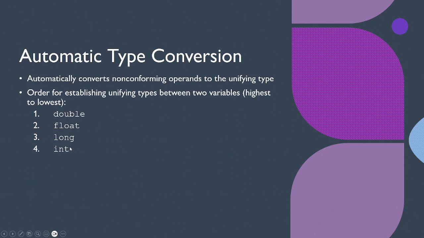I can convert an int to a long, and a long to a float, and a float to a double, because these are more precise. The long is more precise than an int, float is more precise than long, double is more precise than float. But I can't go the opposite direction. Since double is bigger than float, if I try to make a double into a float, I will get a lossy type error. If I try to make a float into a long, I'll get a lossy type error. If I try to make a long into an int, I'll get a lossy type error. It is indeed a problem.